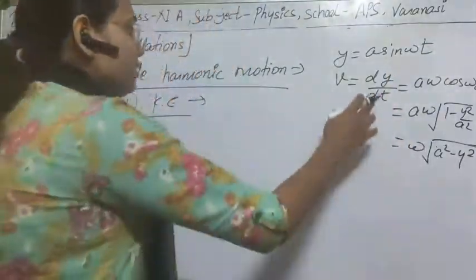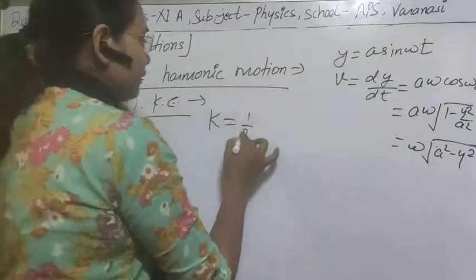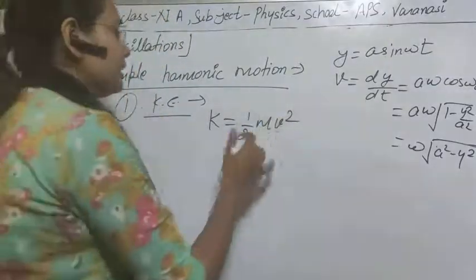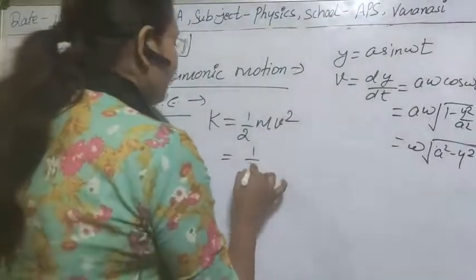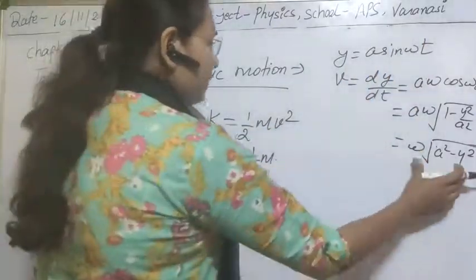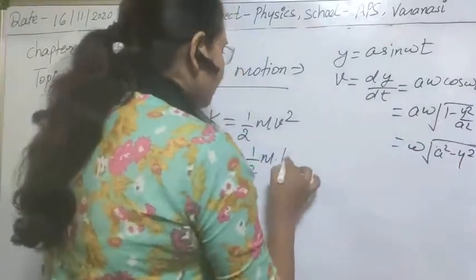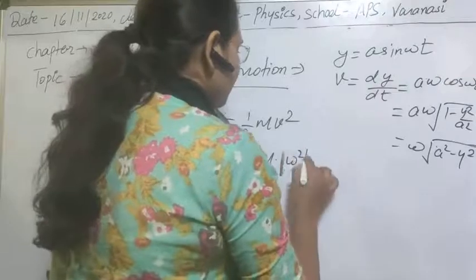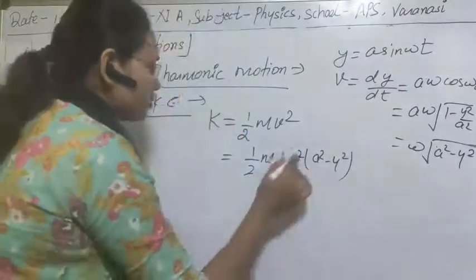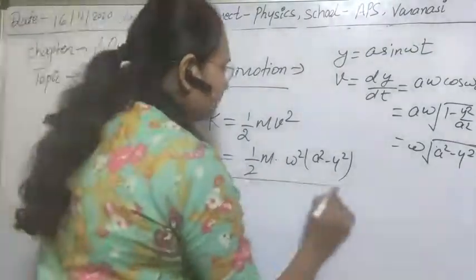Clear? So here the kinetic energy is given by half m v square. This is very simple. So you can put the value of v here. I am directly taking it from here. So what will be its value? That will be omega square times a square minus y square. So finally the value obtained for the kinetic energy will be half m omega square into a square minus y square.